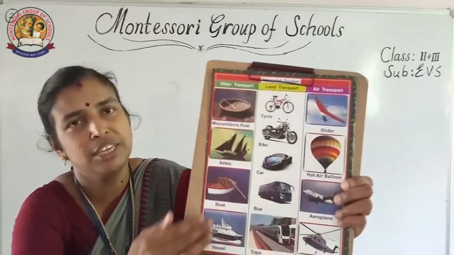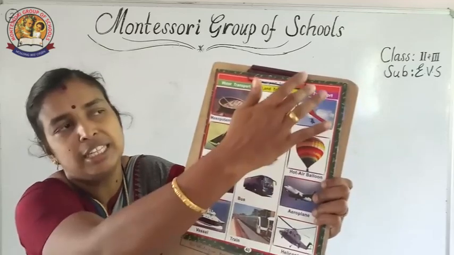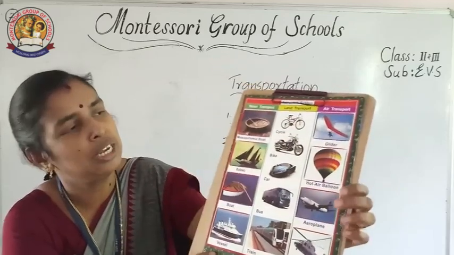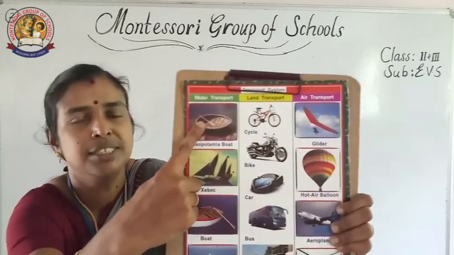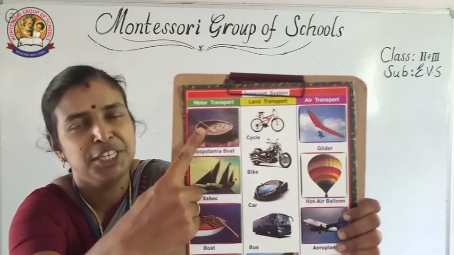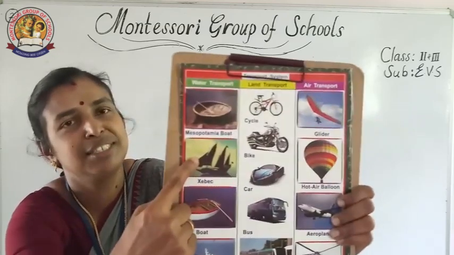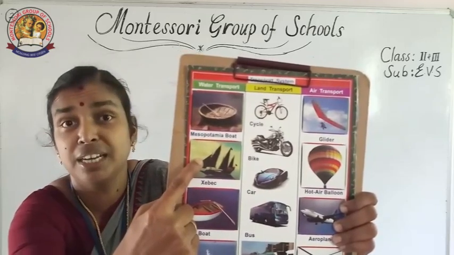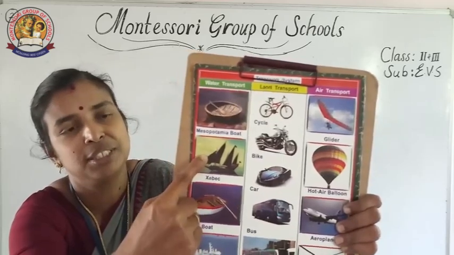This column you can see water transport, this column you can see land transport, and the last column air transport. Let us see first water transport. What is this? Mesopotamia boat. Have you seen this? Yes. And next one, seabird. It is a sailor boat type, it will move under the direction of wind.